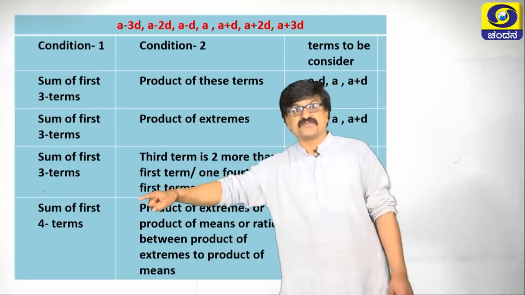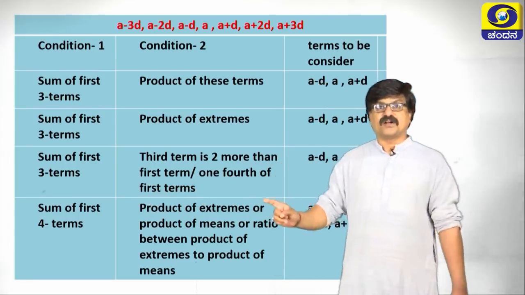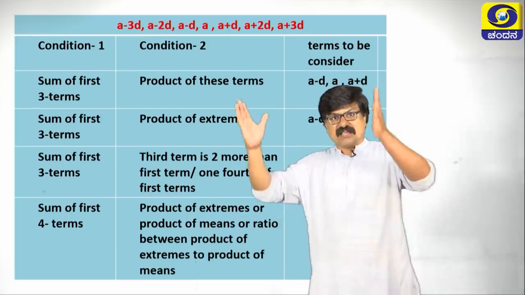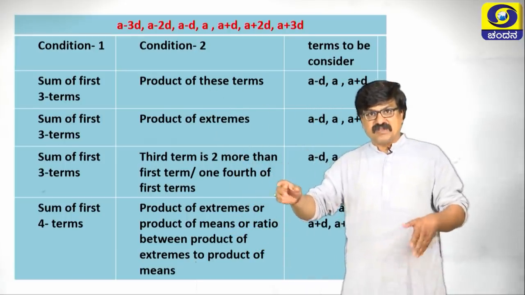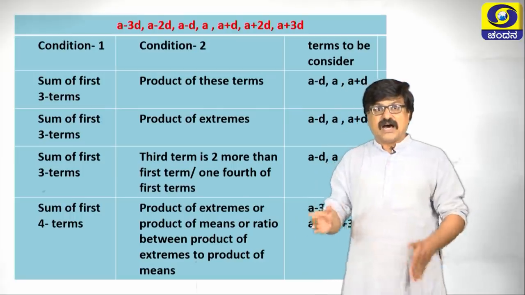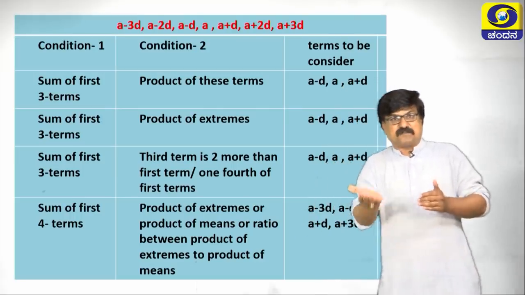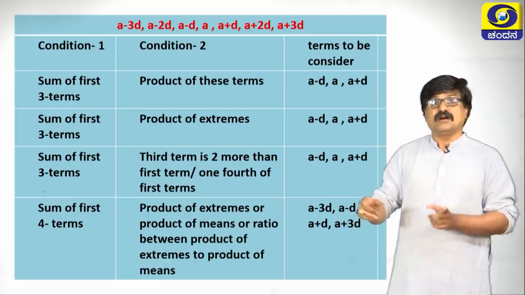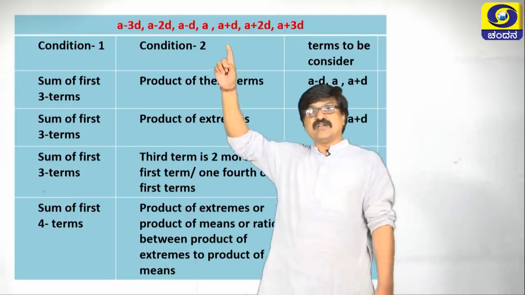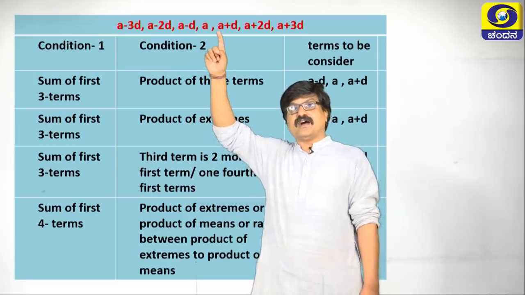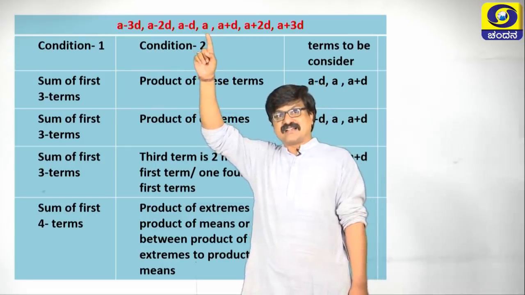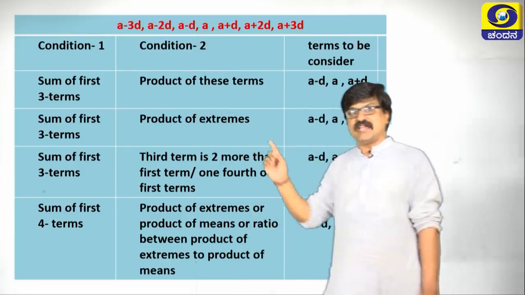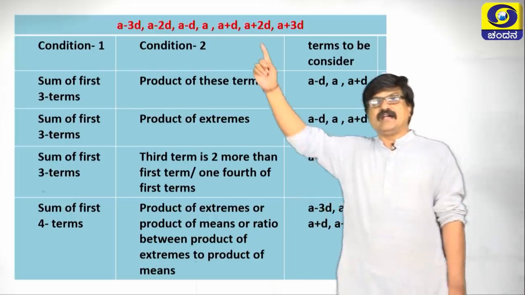Sum of first four terms are there, product of extremes means end terms, product of means means middle terms, or the ratio between the product of extremes and means are given. In such a case, how actually I am taking means, I am neglecting a, consider a minus d and a plus d.